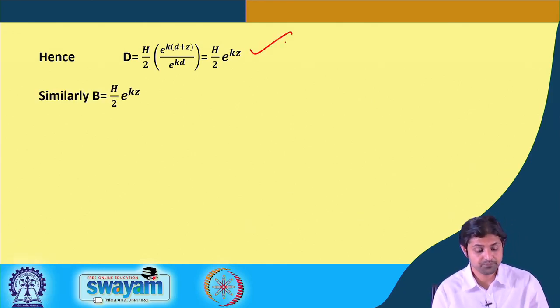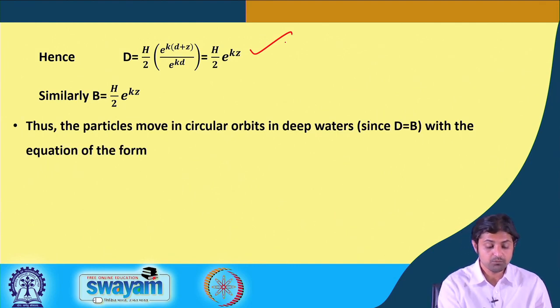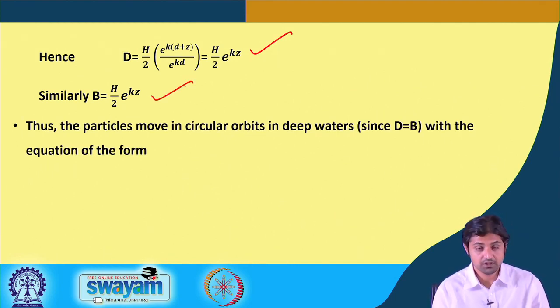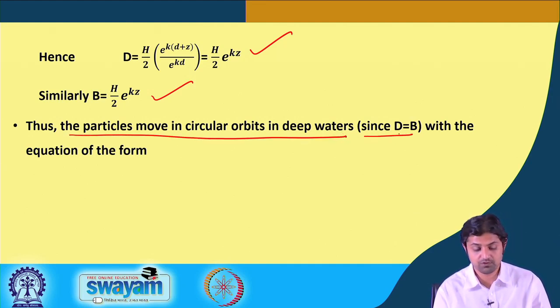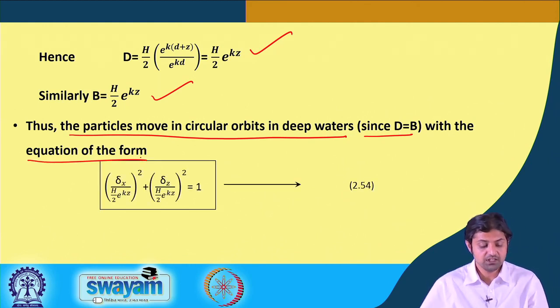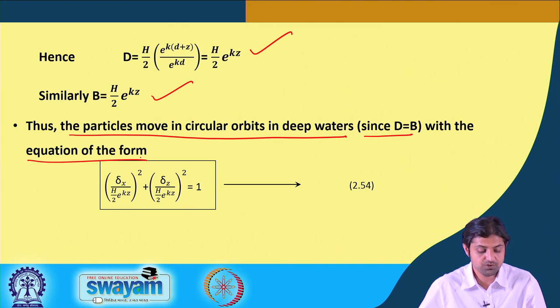This is important. Similarly, if we do the same process with B, we will again get H by 2 e to the power kz, because in deep water that is going to happen again. Therefore, you see both B and D are same. So, in an ellipse, if both the major and minor axes are same, it is nothing but a circle. Therefore, the particles move in circular orbits in deep water, since D is equal to B, with the equation of the form (delta x divided by H by 2 e to the power kz) squared plus (delta z divided by H by 2 e to the power kz) squared is equal to 1.